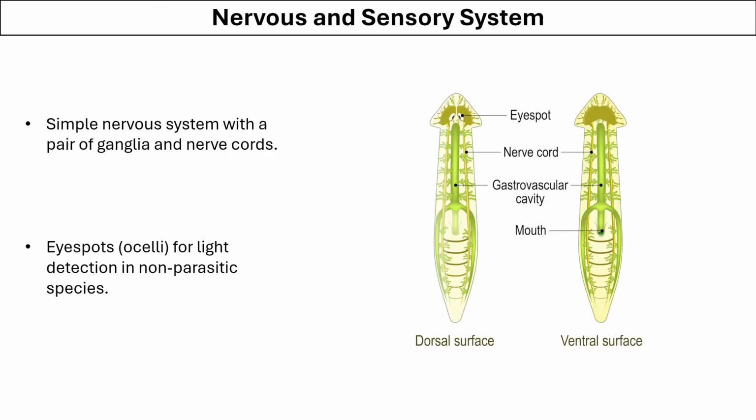They have a simple nervous system with a pair of ganglia and nerve cord present in their bodies. They contain eye spots which can perceive light in the non-parasitic form, that means which are living outside the body of the host.